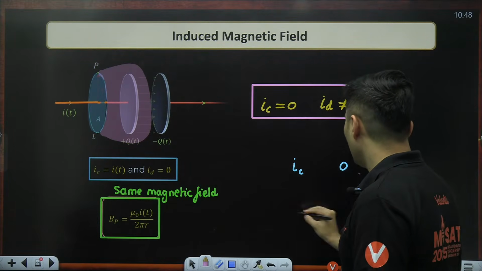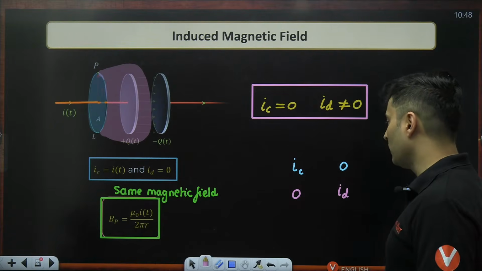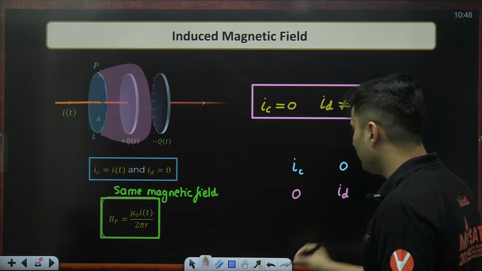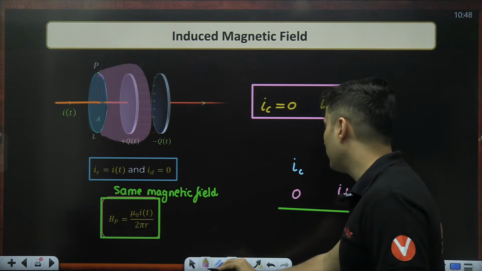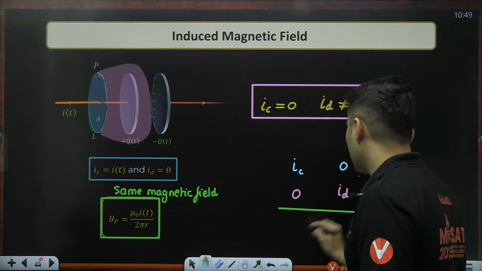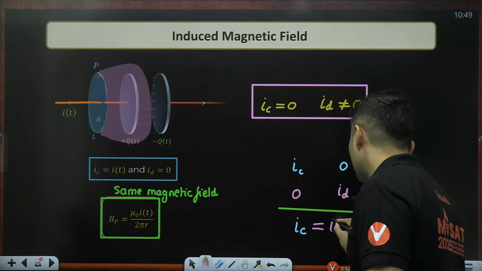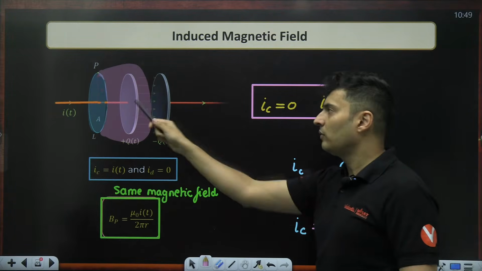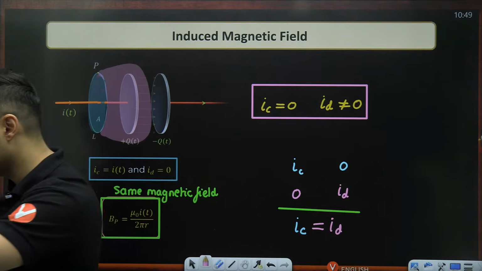In the second scenario, the conduction current was zero, displacement current was not zero. So both of them have to be equal. That is the final conclusion. The conduction current will be equal to the displacement current, irrespective of what shape of the film you choose.